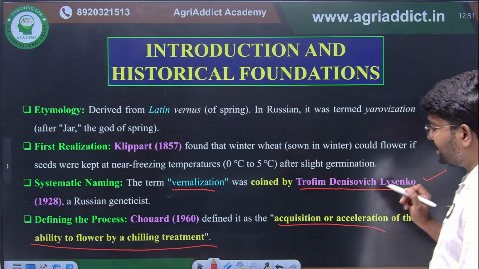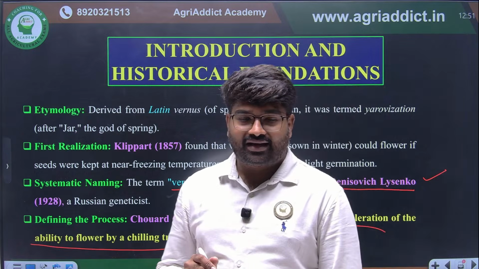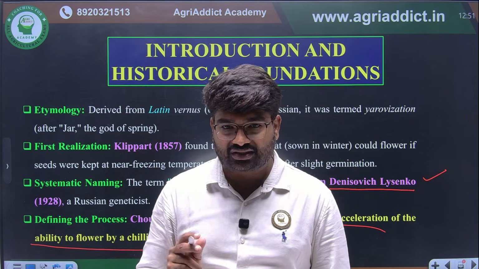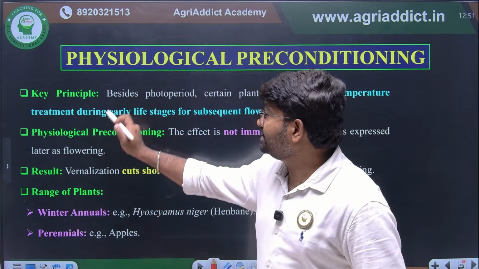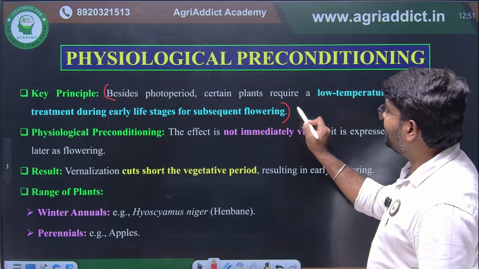Torifim Denevos Lysenko, that is T.D. Lysenko. He is a Russian geneticist. This is a very important point you have to remember. Okay. Then another important point. This line they ask directly as one question.